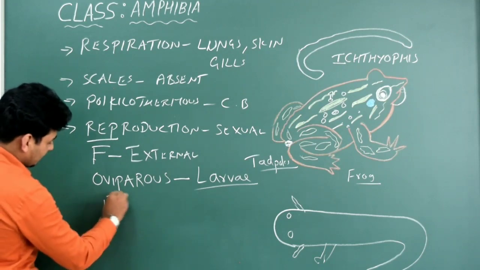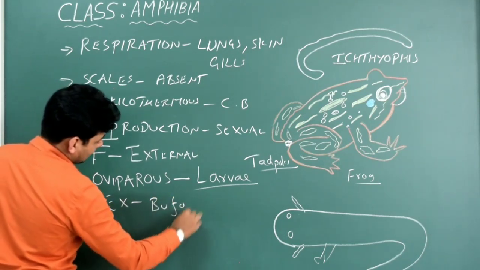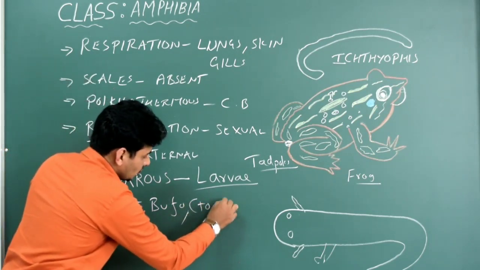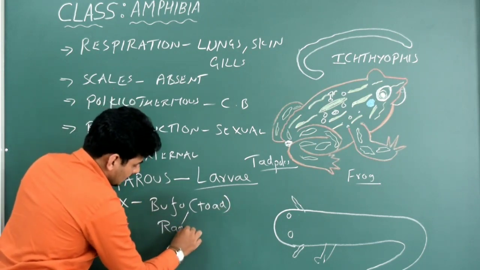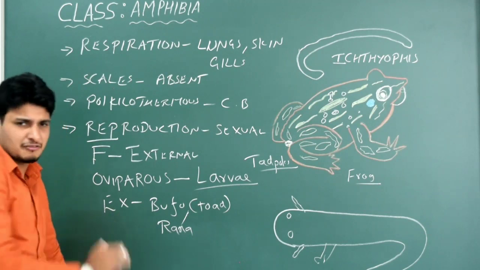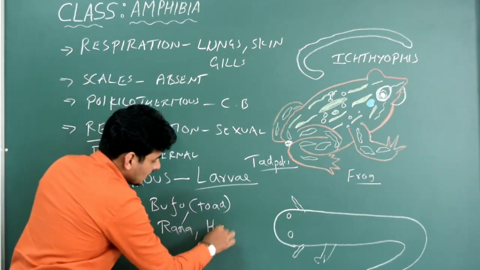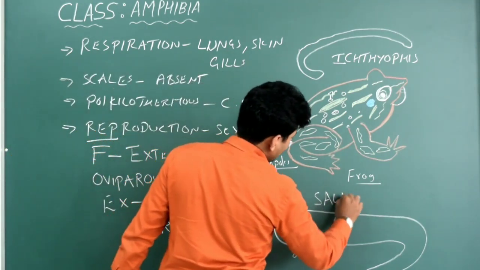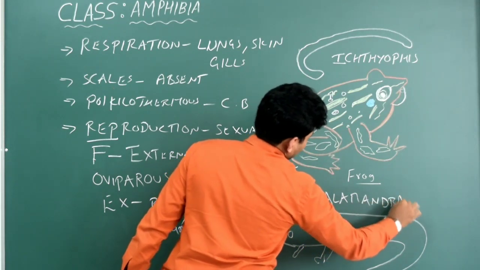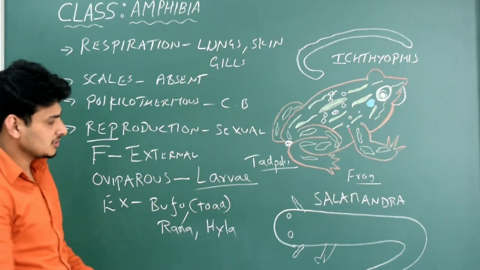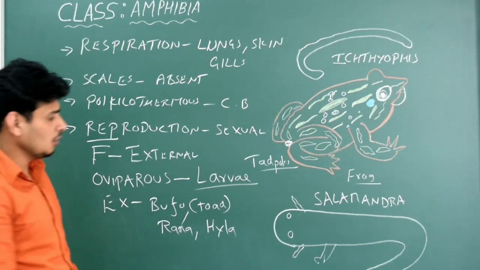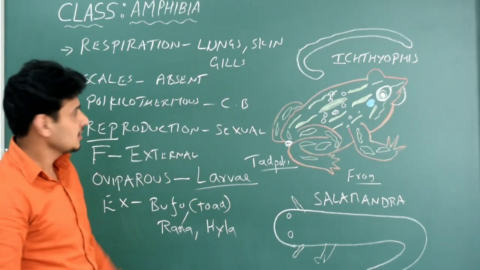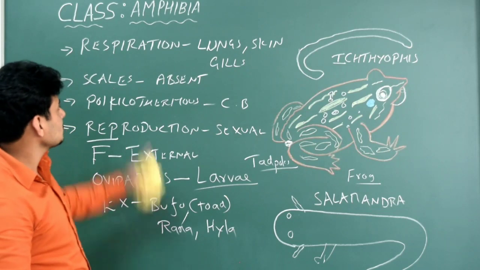The examples: Bufo, you can write. Bufo is a very good example. That is nothing but toad. Or even Rana, a common frog, seen everywhere in the paddy fields. Or maybe Hyla. Hyla is a type of tree frog. Or even you could see salamander or Salamandra. Normally you see them in the Himalayan region. It is almost very close to extinct now, Salamandra. And Ichthyophis is very commonly seen in the Western Ghats. They are all limbless amphibians. So these are all the examples of the class Amphibia.